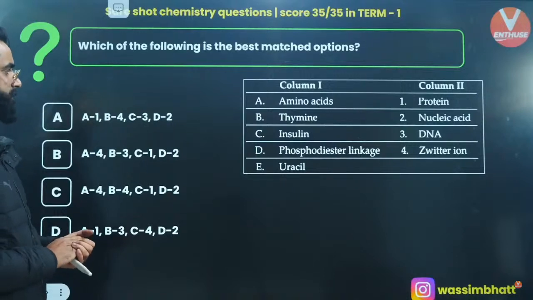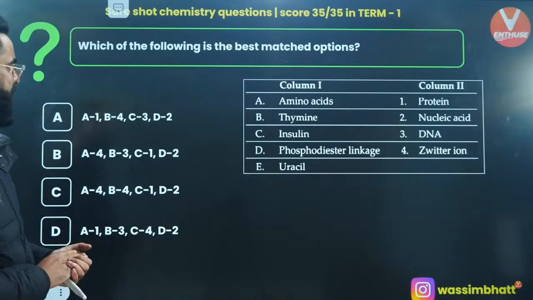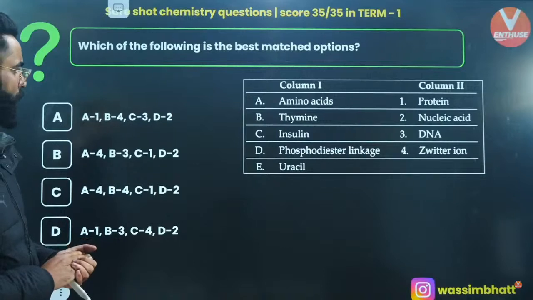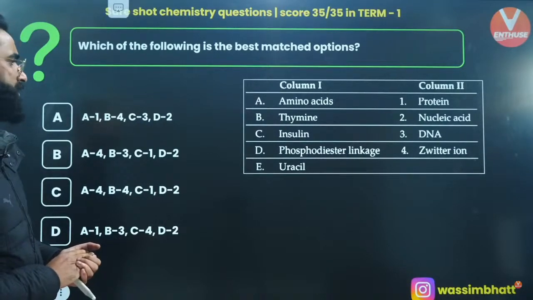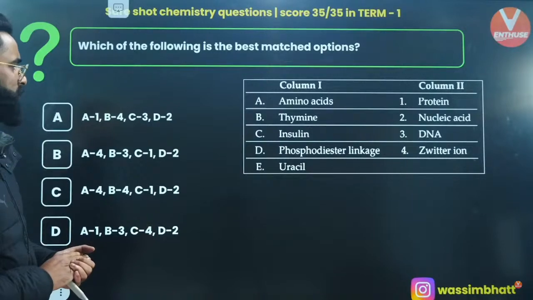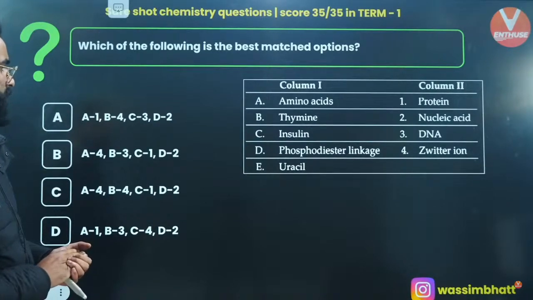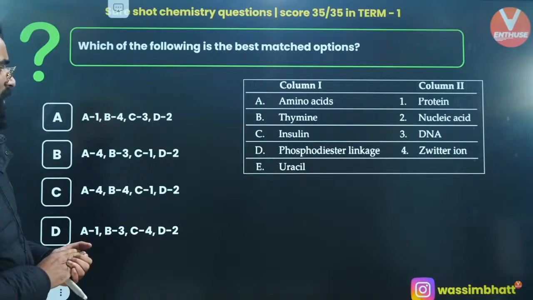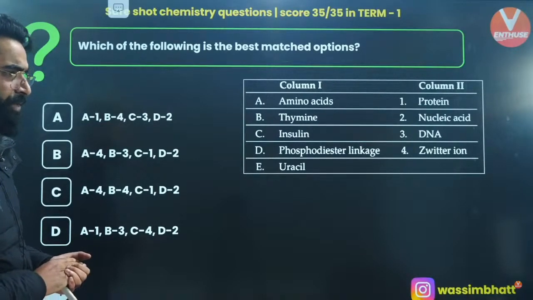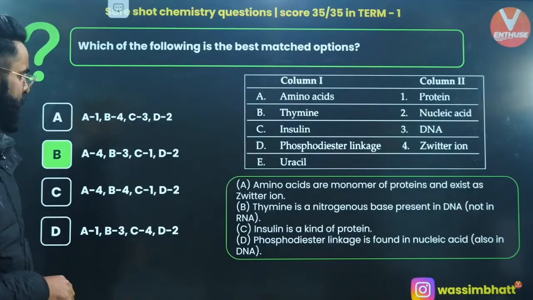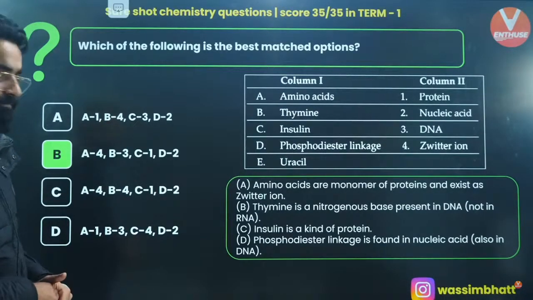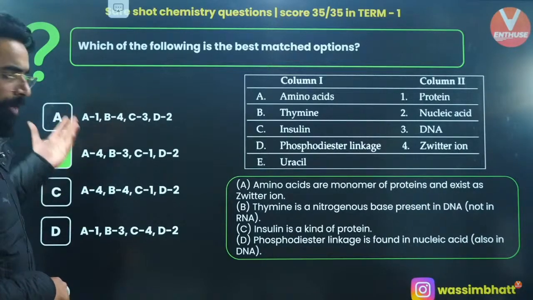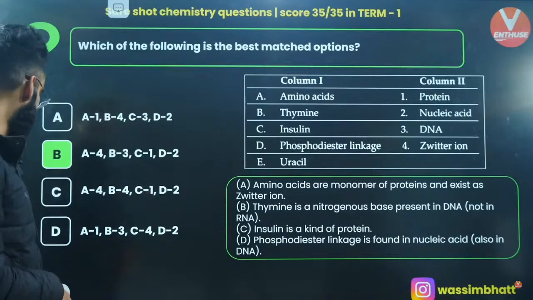Which of the following is the best matched option? Okay, amino acid forms a zwitterion, right? Thymine is part of DNA, right? Insulin, you're going to attach with protein, right? Phosphodiester linkage is going to be in nucleic acid, right? Isn't it going to be option B, people? Yes. It's absolutely going to be option B, and this table is given in your NCERT as well.